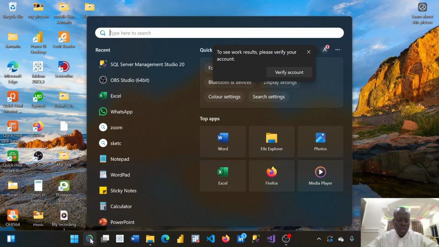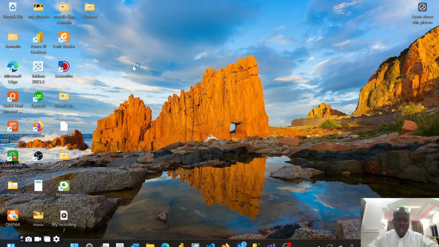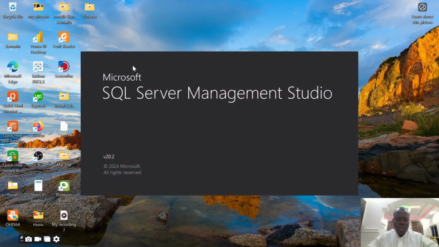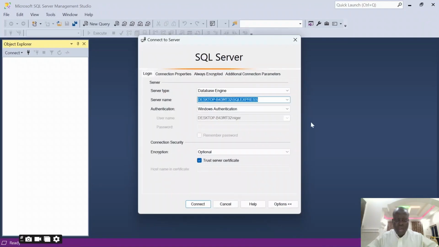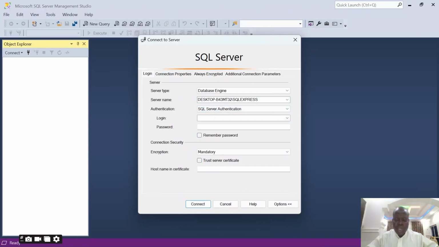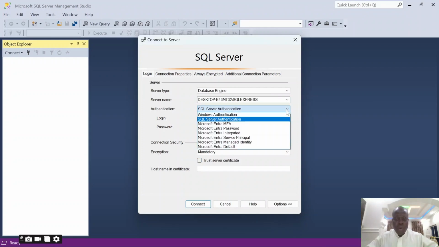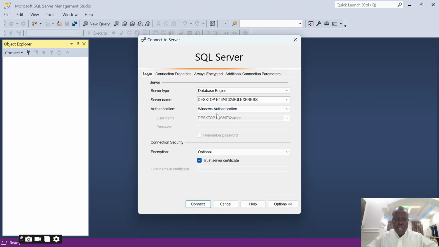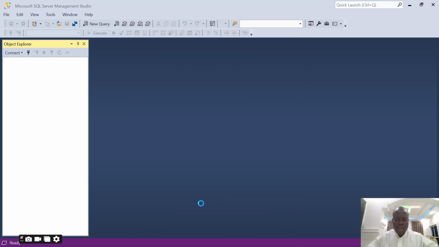So for launching, you can go to search here and search for SQL Server Management Studio. You click on it, and it's going to launch Server Management Studio for you. Then there are two ways you can connect: Windows authentication or SQL Server authentication. If you use SQL Server authentication, it's going to ask you for login details. But for the purpose of this lecture, we're going to do Windows authentication and click connect.